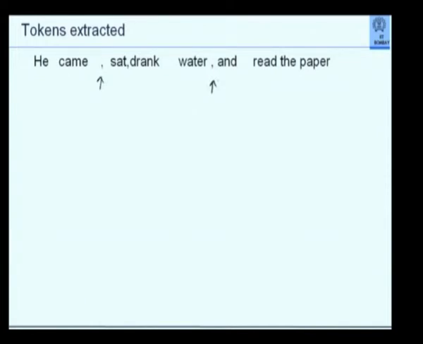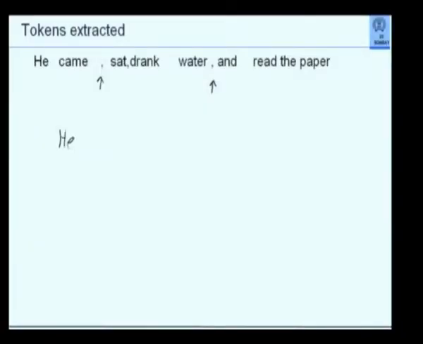But if I separate out only on the basis of comma, what will be my first token? Yes? Will it be he? The delimiter is only comma. The first token will be he, blank, blank, came, blank, blank, because there are two blanks before the comma.